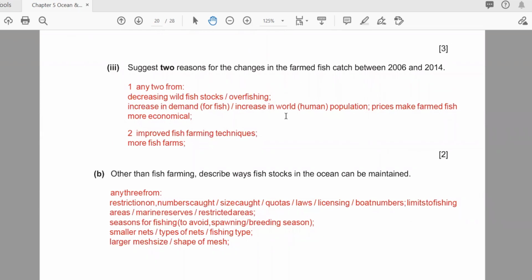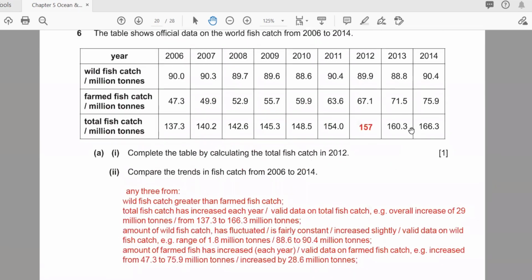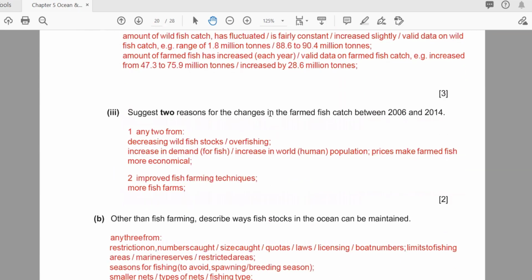Suggest two reasons for the changes in the farm fish catch between 2006 and 2014. See here, fish farm, 2006, 2014. So what changes can you see here? The bigger change, the maximum change. If you want to compare them, from here to here this is 2%, and here more like this. So more changes are happening here, and also somewhere here. So there is more increase in fish from the farms.